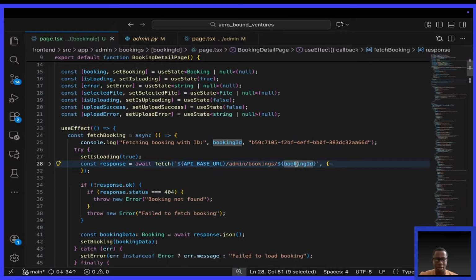/admin/bookings/booking ID. Okay. Because is it sending null initially?